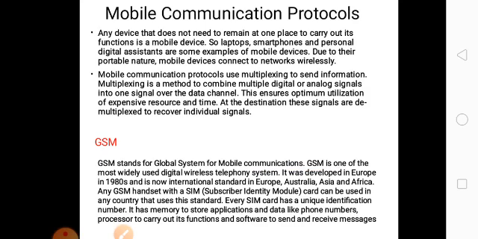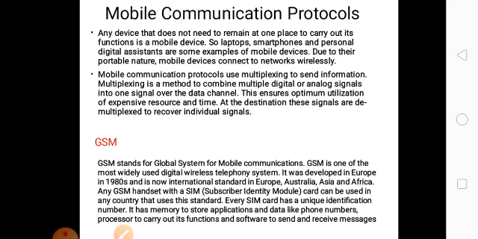Then mobile communication protocols, very important. Whatever we discussed last was using the network. When you use a device that is a mobile, there are different kinds of protocols to be followed, that is, mobile communication protocols.